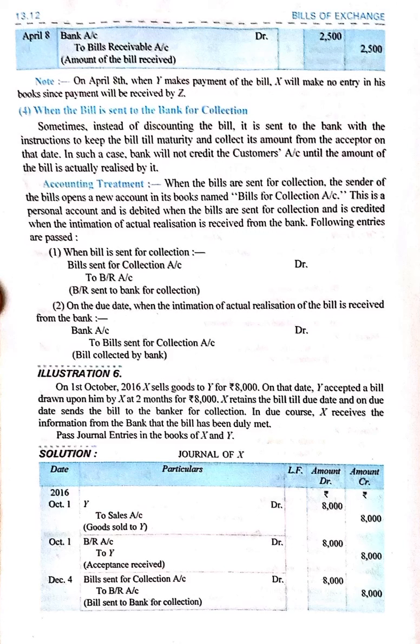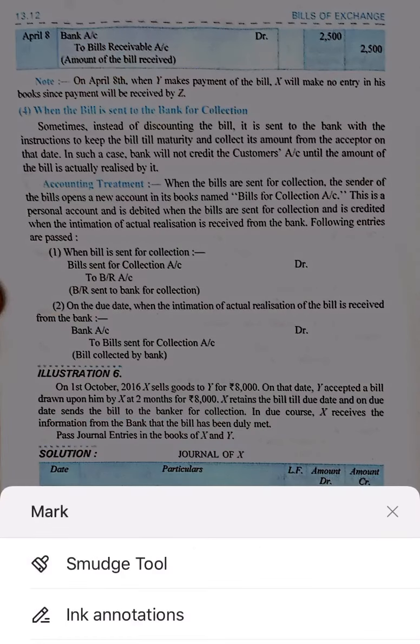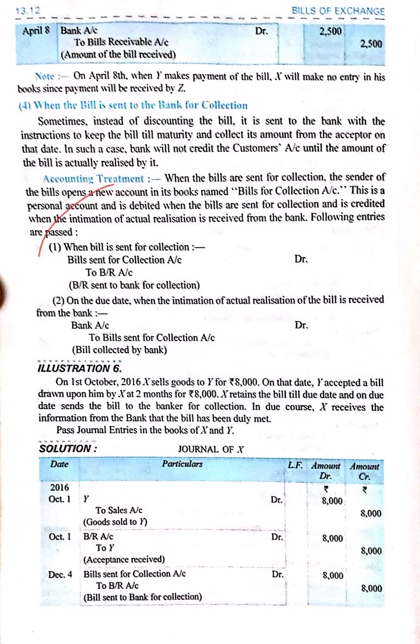Now just see the fourth condition: when the bill is being sent to the bank for collection. At that time this entry will be passed. It means that Mr. A is giving the bill to his bank, and ordering them to collect the money at the due date, and credit his account from the same. So this you can do on your own.